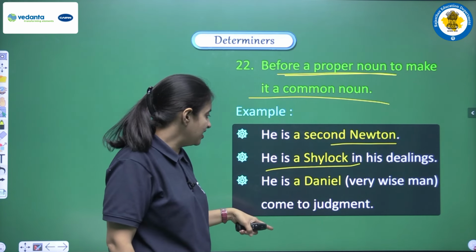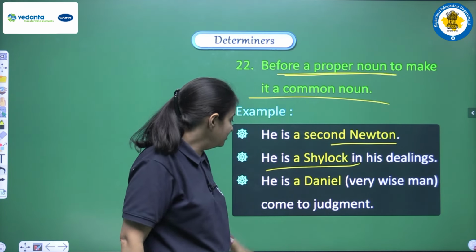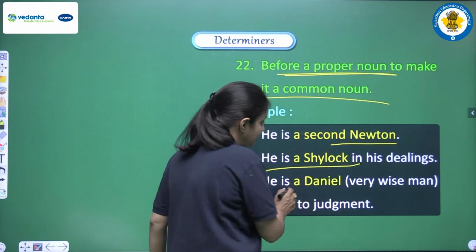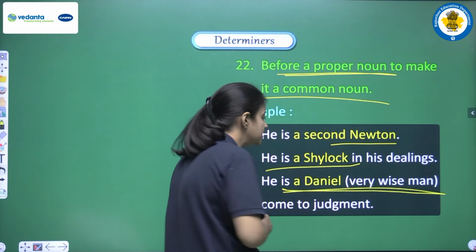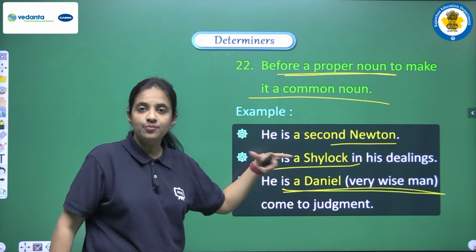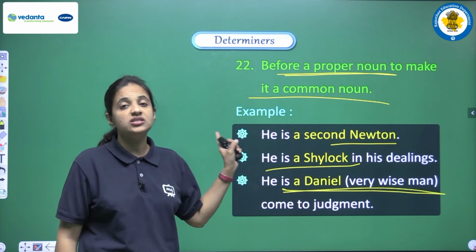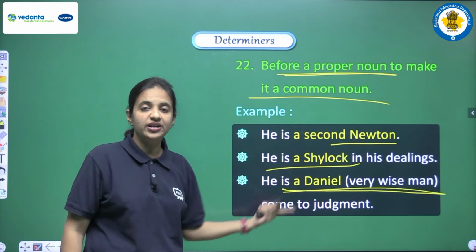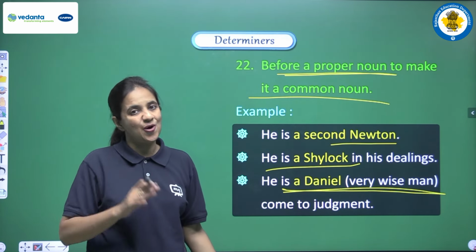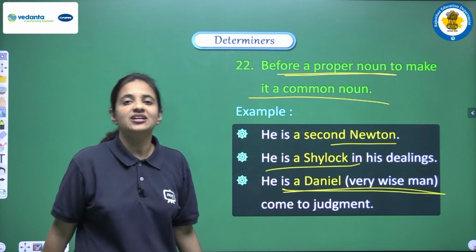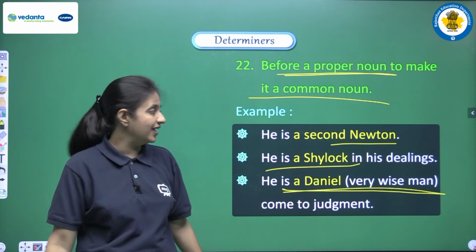One more example we have: "He is a Daniel come to judgment," and here Daniel means a very wise person. So again Daniel is a proper noun, but we can use articles a or an before it when we are trying to make it a common noun. So in this sense we can use these two articles, a or an.